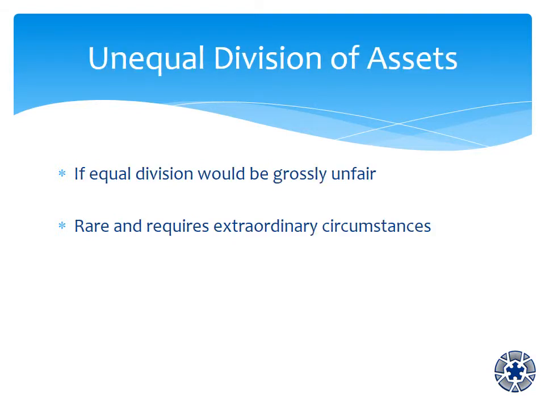The court may grant an unequal division if satisfied an equal division would be grossly unfair. This is rare and requires extraordinary circumstances. Examples that might be considered include: one spouse came into the marriage with a disproportionate amount of assets. One spouse accumulated a significant amount of debt during the relationship, for example, as a result of a gambling addiction, and the other spouse was not aware.